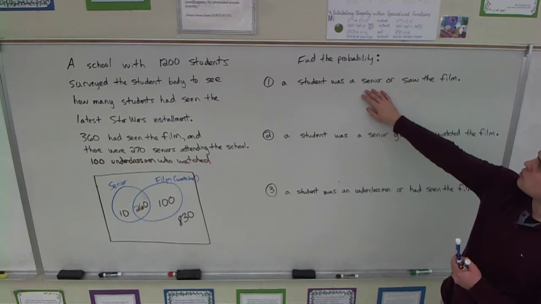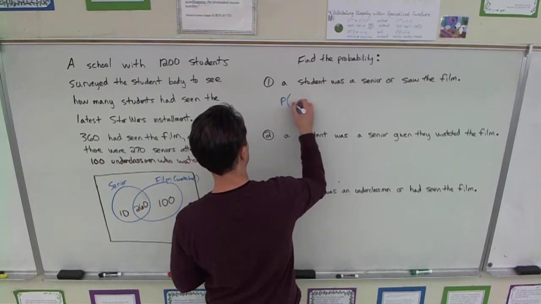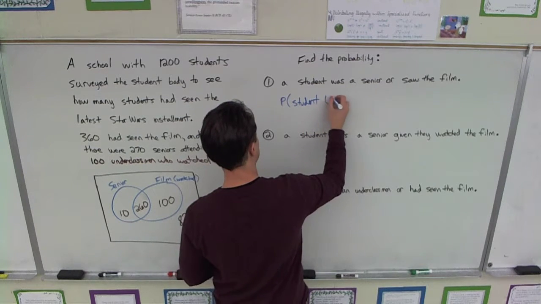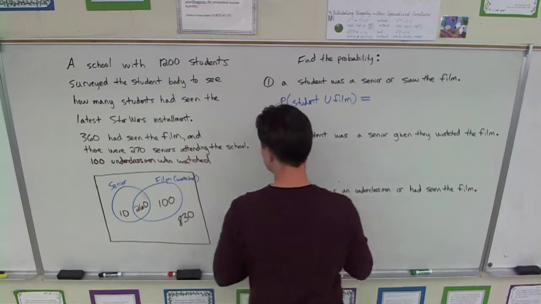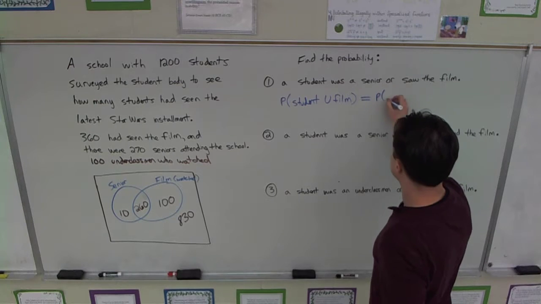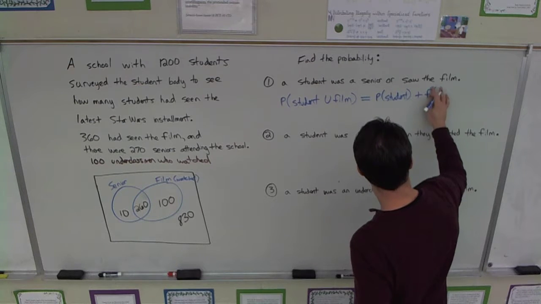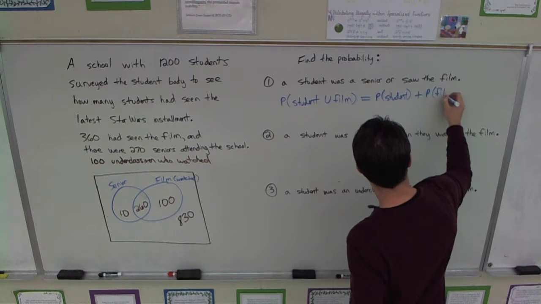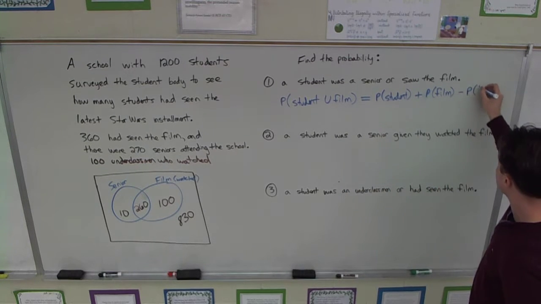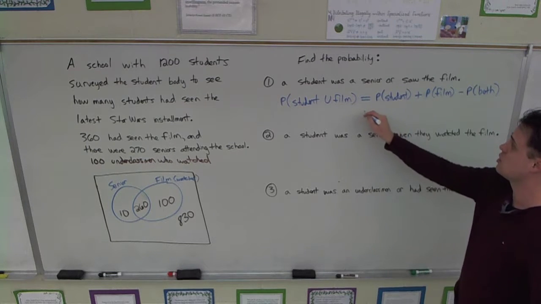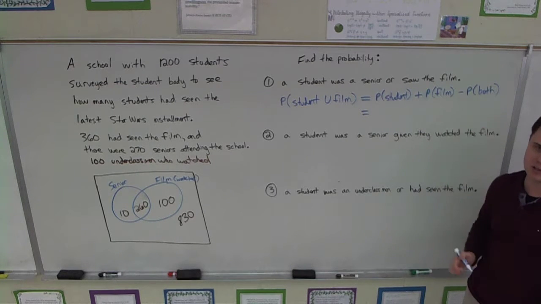Let's look. What's the probability a student was a senior or saw the film? You could do that a few different ways. You could go probability student or film, but I really want you to write it in symbols at least that far, okay? Now you can use the rule that we did yesterday: probability student plus, since that's the way OR works, probability film. And we agreed there was an overlap, definitely, right? So we don't want to count that twice, so we'll have to subtract the probability of both to avoid counting twice. You can do it that way, and you can find this number, this number, this number, and put them together.